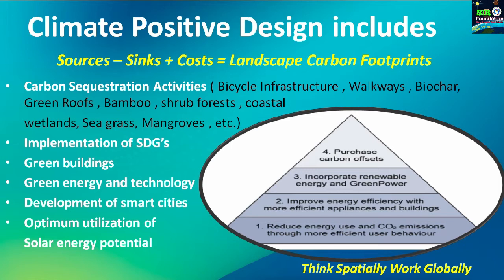The third step over here is to incorporate renewable energy and green power, as I have already told you. And fourth step, purchase carbon offset. So what is this carbon offset? Suppose there are two companies, one which is emitting more carbon and another which is emitting less carbon. The one emitting less has carbon credit, and they can sell their carbon credit in the commodity market. So that is a purchase of carbon offset. All these things help us to design this climate positive structure, and all these things mentioned on the screen are included in climate positive design.